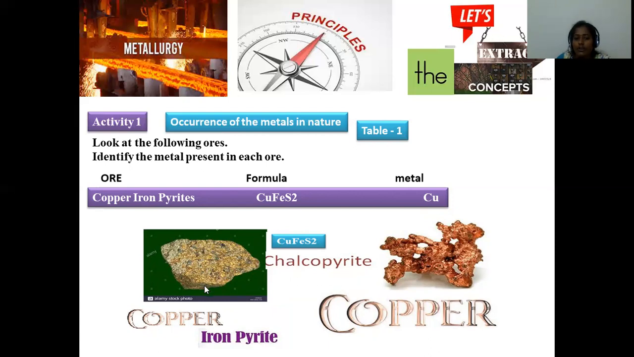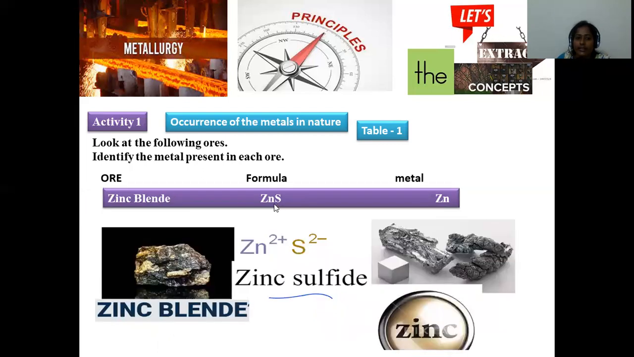Okay, we are already familiar that copper is the most important component in alloys such as brass and bronze, and copper is most prominent for electrical conduction as well. So it is an important metal that is a part of our daily life, right? So this is about copper. Let us move on to zinc blende.